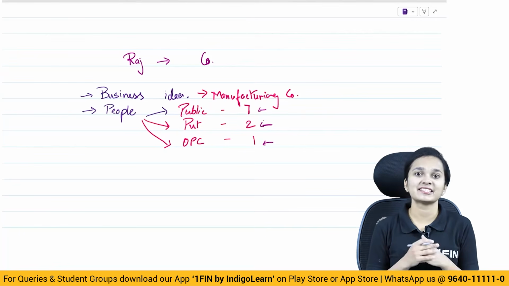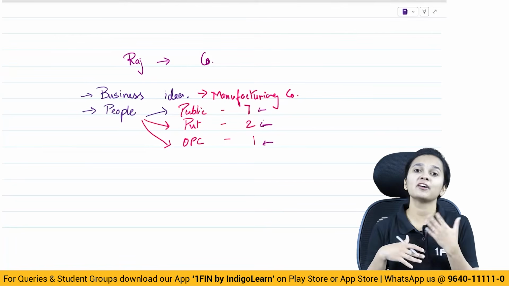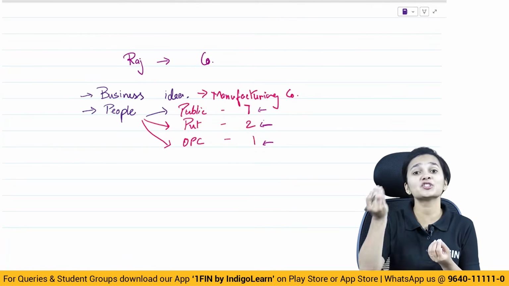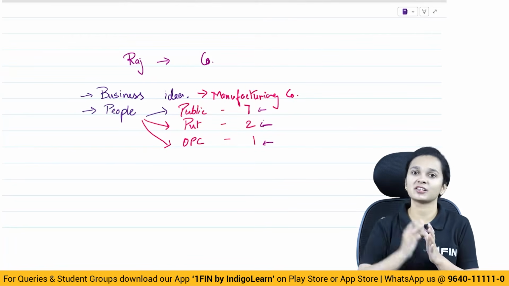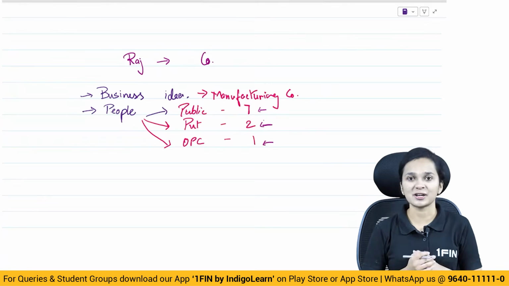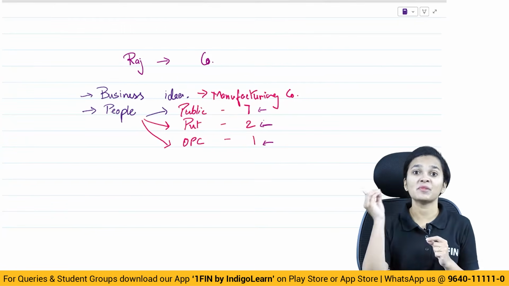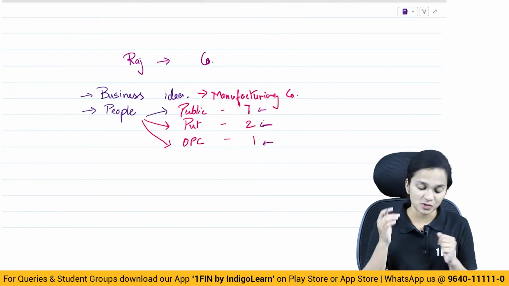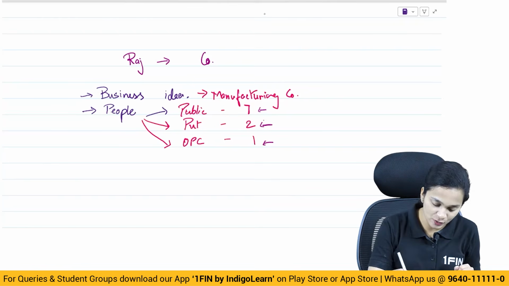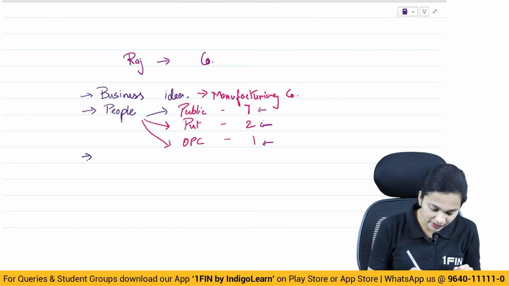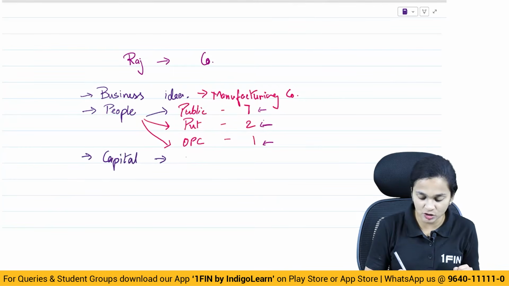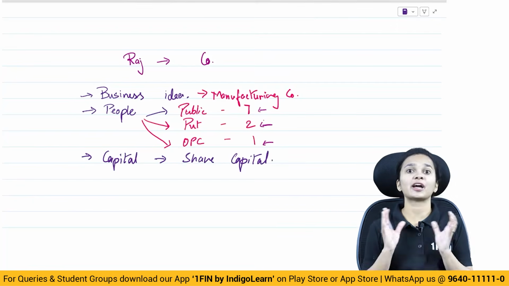Now, after he has decided upon the people, he'll also have to see how much money is required to start the business. See, no business can start without money. There'll be some amount of capital required. So he'll have to ascertain how much capital the company is going to raise, what is going to be the share capital of the company.